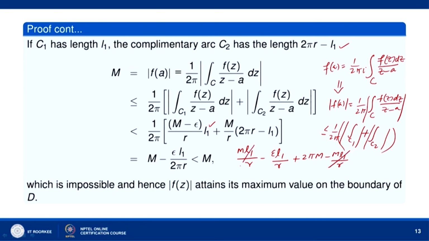So, this cancels with this, and we get 1 over 2 pi times m 2 pi minus epsilon L1 over r. So, this is m minus epsilon L1 by 2 pi r. Now, definitely this quantity is less than m, because epsilon L1 over 2 pi r is a positive quantity. So, we get m is less than m, which is impossible, and therefore mod of F(z) attains its maximum value on the boundary of D.